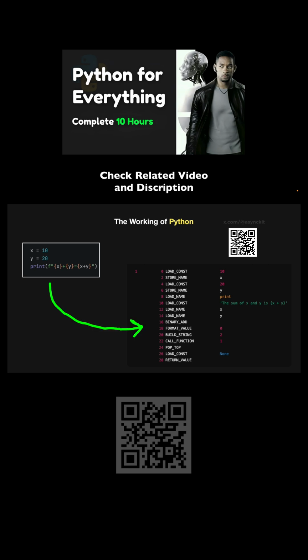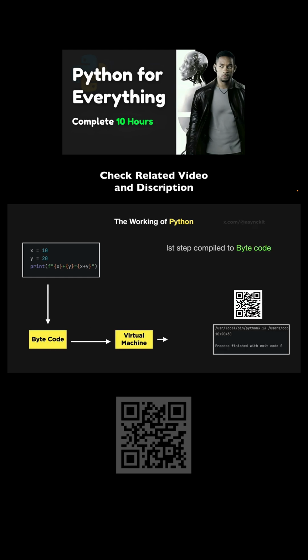It takes your readable code, turns it into bytecode instructions like load const, store name, call functions, etc. These are not machine level codes, but a special intermediate language that the Python virtual machine understands and executes line by line. This bytecode is then sent to the Python virtual machine, which is part of the interpreter. The Python virtual machine then executes the bytecode line by line. This is what actually runs your program.